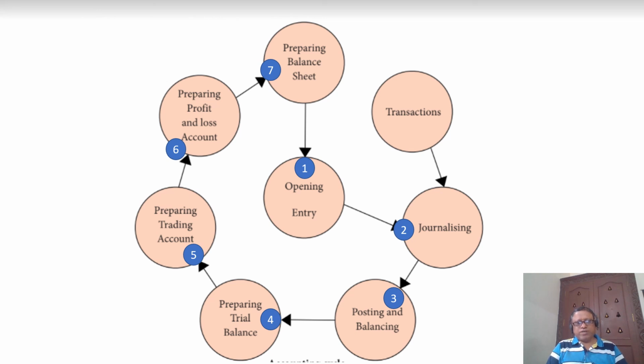So currently we have discussed the basics of accountancy, the accounting cycle and accounting procedures, right? Probably in the next video we will talk about what is meant by accounts and the various types of accounts, and then how the golden rules are applied to those accounts, right? Thank you so much.